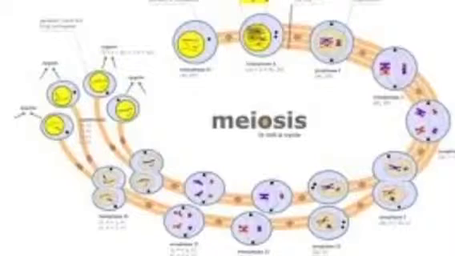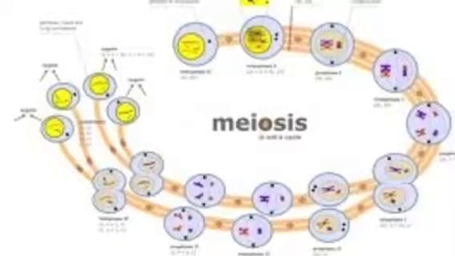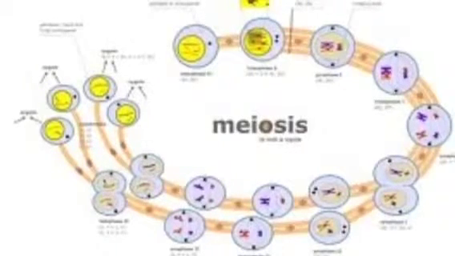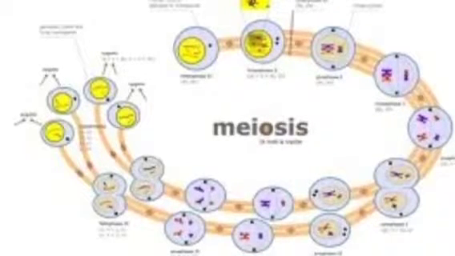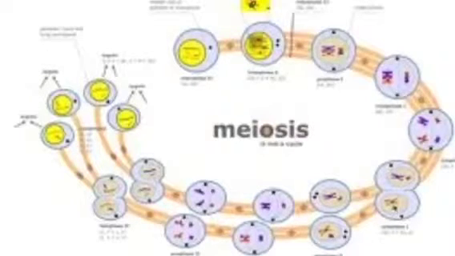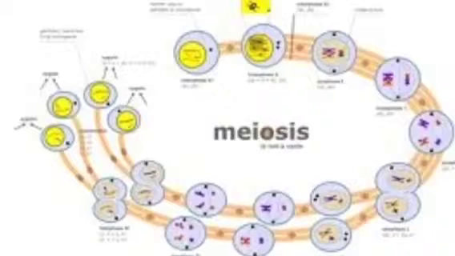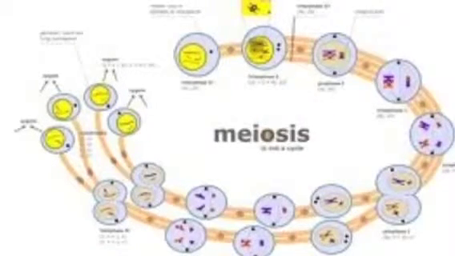Each partner contributes to giving 23 chromosomes to the offspring. Each chromosome from each parent that match up to make a pair are called homologous chromosomes. Organisms produce gametes, or sex cells, to maintain their base chromosome number. A cell that only has a single number of chromosomes is called a haploid cell. The other way, a cell that has multiple numbers of chromosomes are called diploid cells.